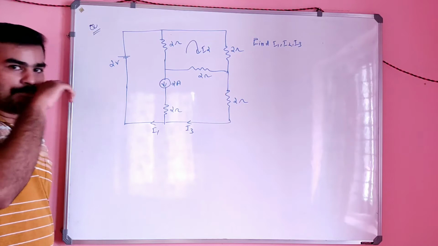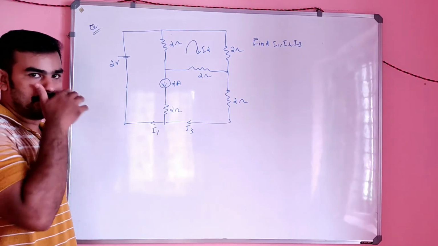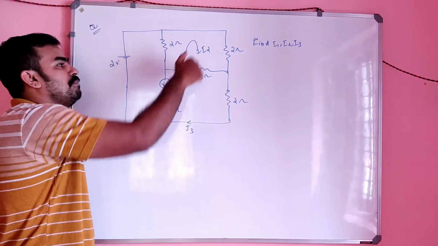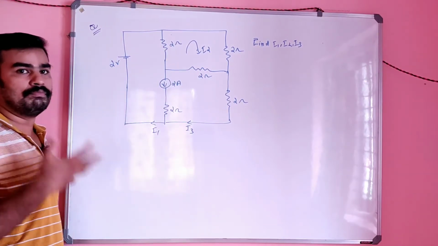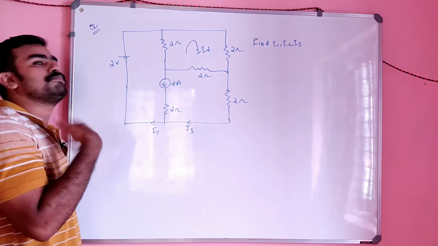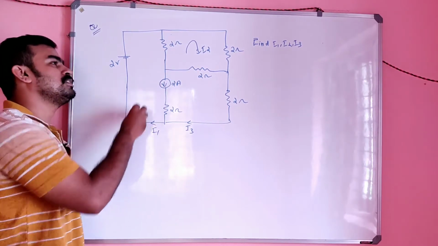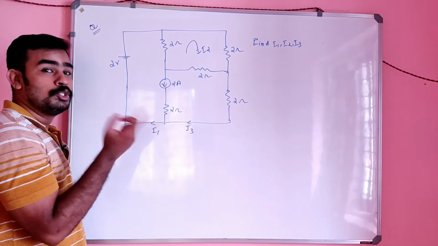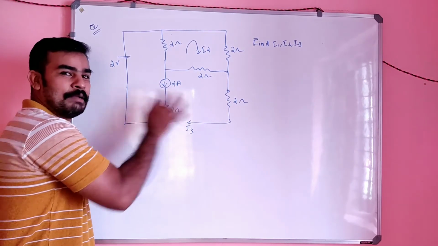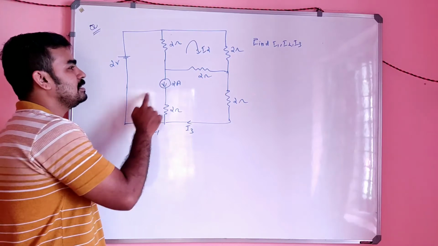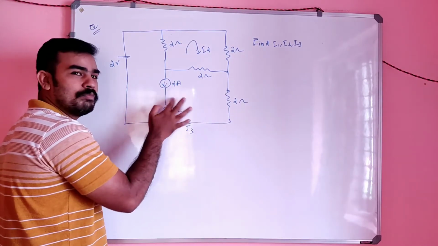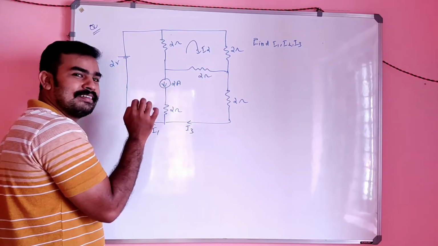If you go for simple KVL, it may consume a lot of time. So it is better to use alternate techniques. You can use the concept of super node or super mesh here, because this is one mesh and this is another mesh, and in between these two meshes there is a current source.